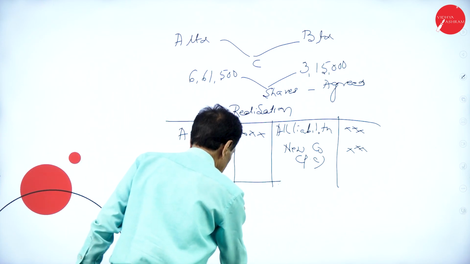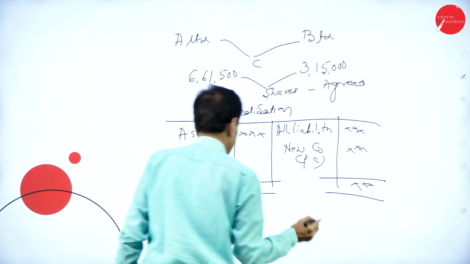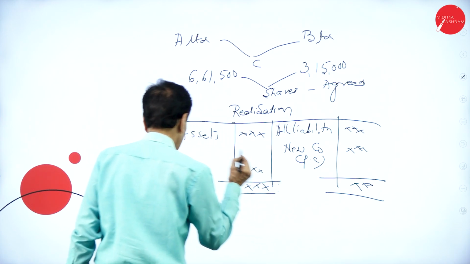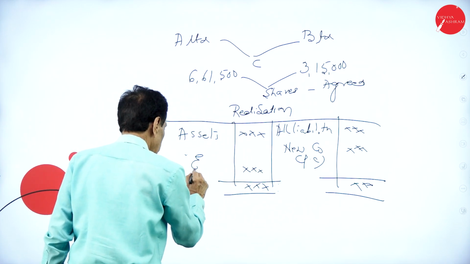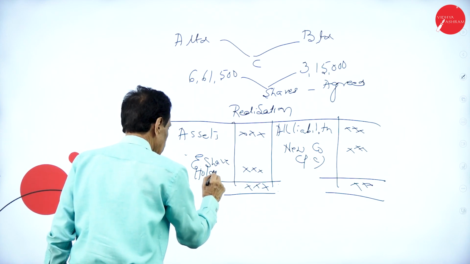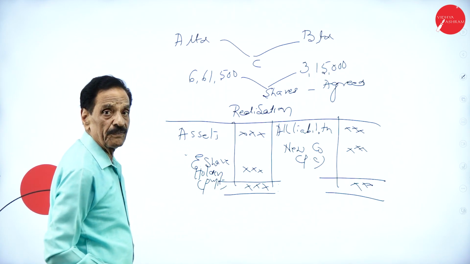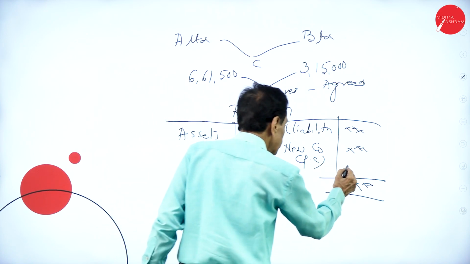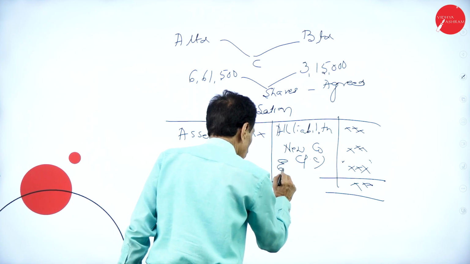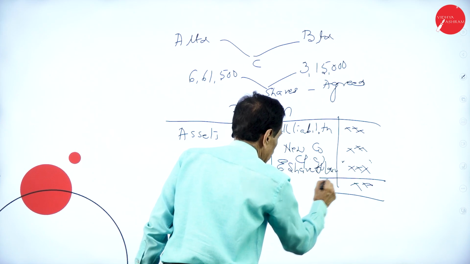Whatever the difference comes here, if there is any difference on the debit side, to equity shareholders, this is profit. If the difference comes to the credit side, equity shareholders, loss.